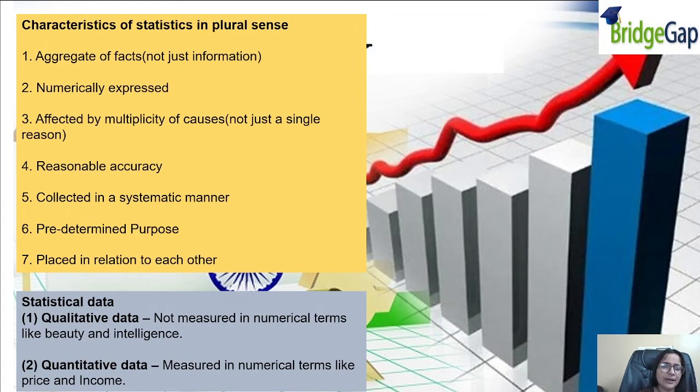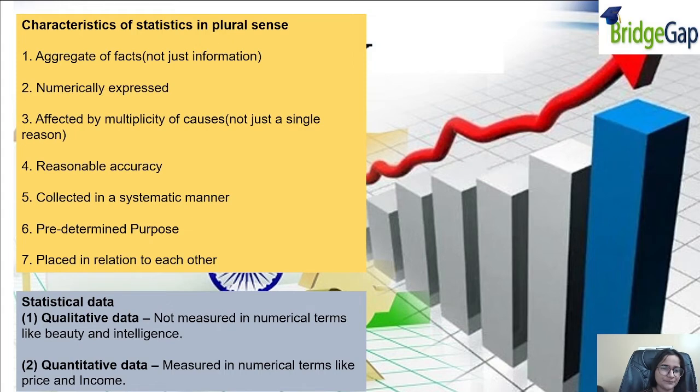Okay, and placed in relation to each other. There has to be a relation. If I'm searching for the groups that are interested in playing football or basketball, then there is a relation, because I am selling the products which are related to that. So there has to be a relation between each other. If I have a football shop and I am just collecting data of something that is not relevant to me, that is not statistics for me, because it is not helping me in any sense.